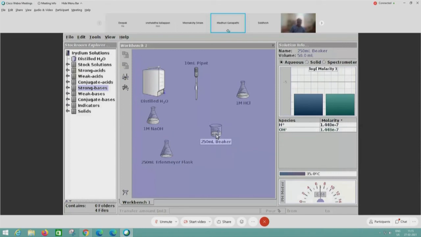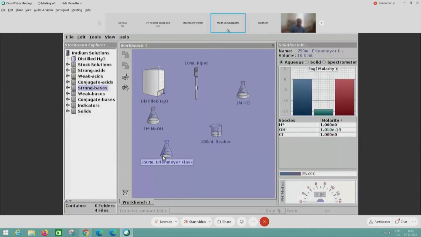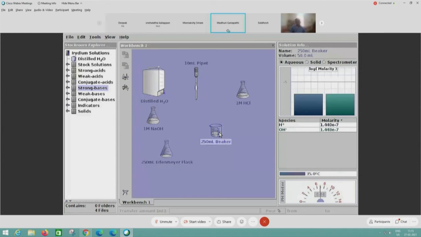So now when you click on this beaker, we can see that the temperature is 35 degrees. If I click on any other glassware, say the Erlenmeyer here, it is 25, because we have not insulated it, we have only insulated the beaker. Okay, I think that is enough. What else do we have?